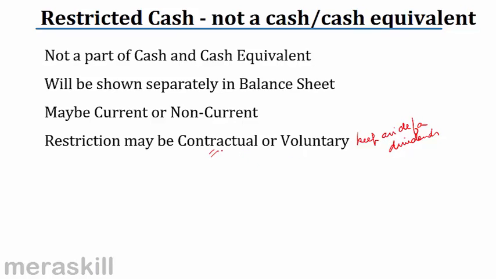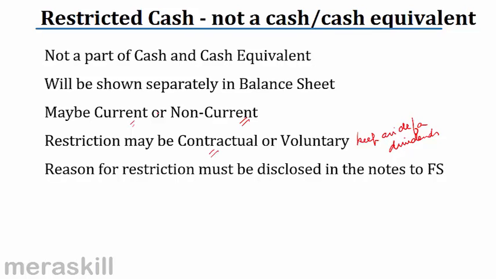If it is restricted for a period of greater than 1 year, it is non-current. If it is restricted for a period of less than a year, it is current, and therefore would be shown separately, whether non-current or current, in the balance sheet under the respective head, but it will not be a part of cash and cash equivalent. The reason for the restriction must be disclosed in the notes to the financial statements. So remember that restricted cash is not considered as a cash and cash equivalent.